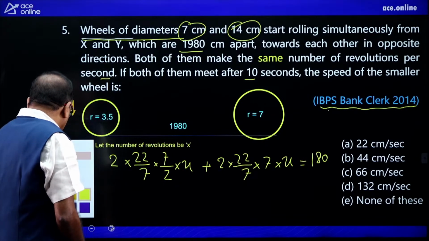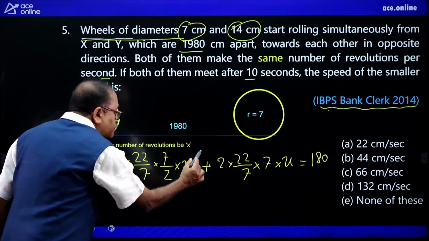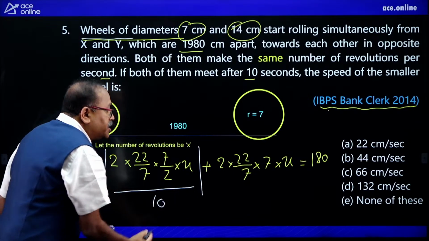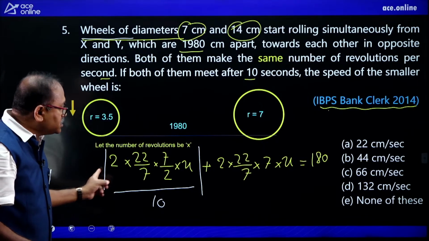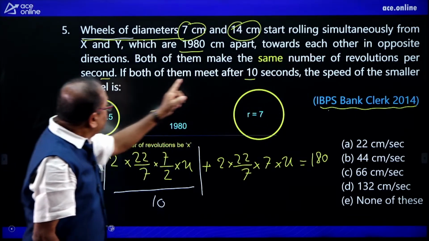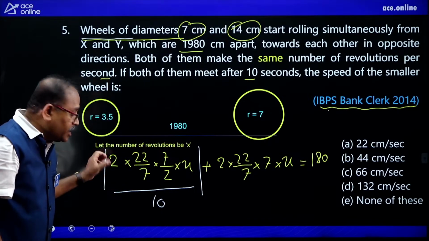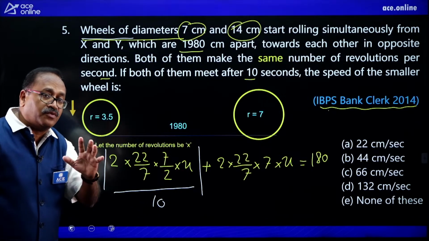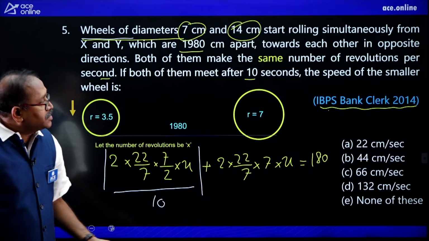So what is the speed of the first one? The speed of the first one is this one, and when I divide this by 10, I will get the distance covered by the smaller one. I need to find out the smaller one's speed. Distance covered by the smaller one is this, and how much time is taken? 10 seconds. When I divide this by 10 seconds after getting the value of x, my answer is ready. From here onwards, I give 30 seconds to you.